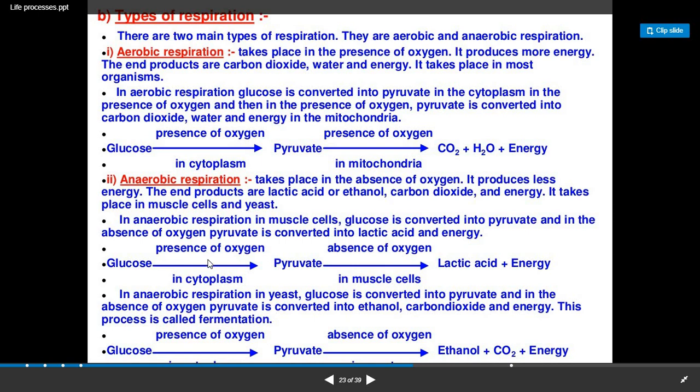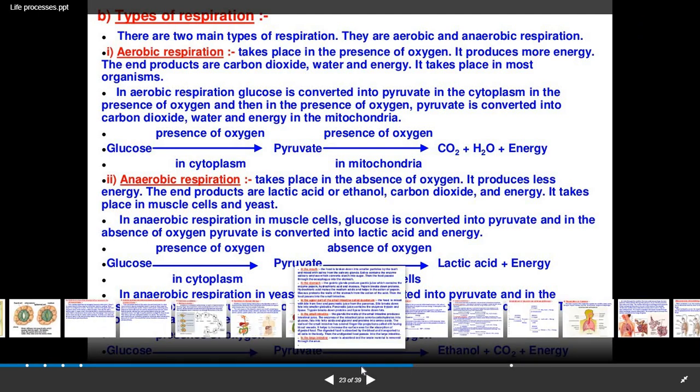Glucose, here you can see, in the cytoplasm is first converted into pyruvate, then this pyruvate in the absence of oxygen in muscle cells is converted into lactic acid plus energy. In anaerobic respiration in yeast, glucose is converted into pyruvate, and in the absence of oxygen, pyruvate is converted into ethanol, carbon dioxide and energy. This process is called fermentation. Here in the equation it is mentioned that first it is converted into pyruvate, then in the absence of oxygen the ethanol, carbon dioxide and energy are formed.